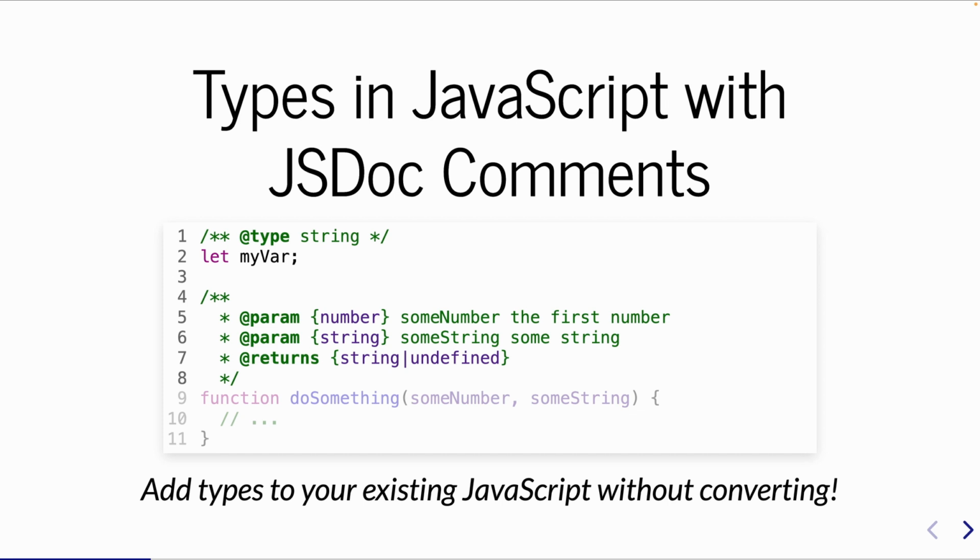And you do it by using JSDoc comments. So as you can see here, on line 1, I'm saying the type of my var is string, right? And then on the following lines, I use comments on top of a function to describe the parameter values or the parameter types and even the return value of that function. And the best part of this is that it gives that IDE more information. You don't usually get refactoring as much with the JSDoc comments, but you at least get that error checking. You get that autocomplete type ahead, but you get that documentation, right? Most importantly, you get that documentation literally in comments right here.